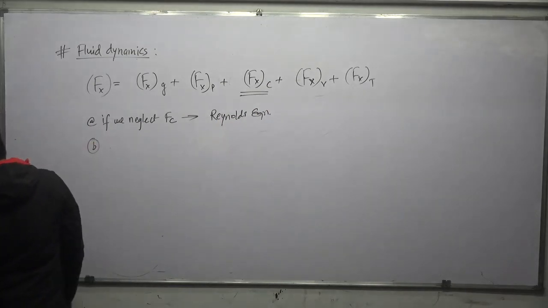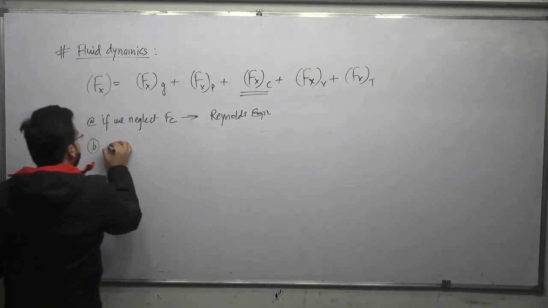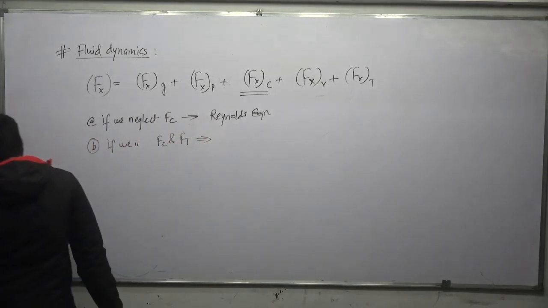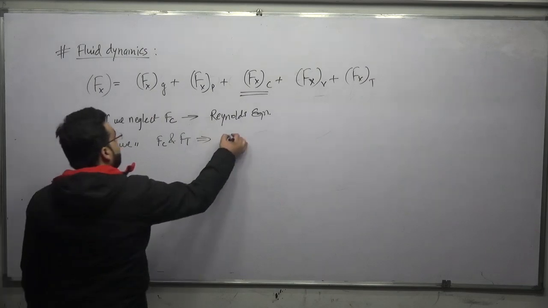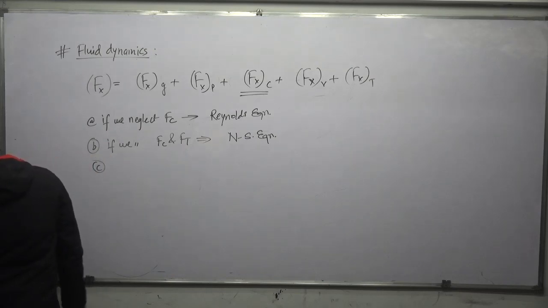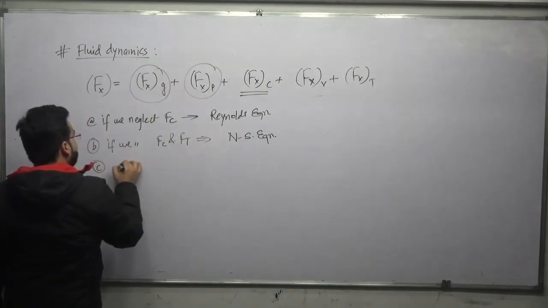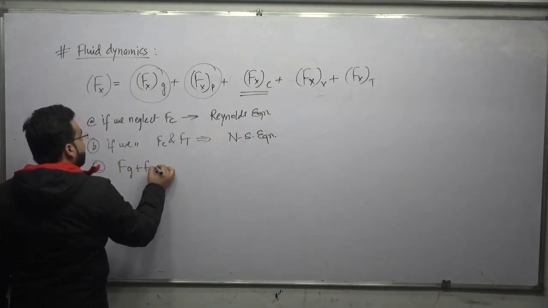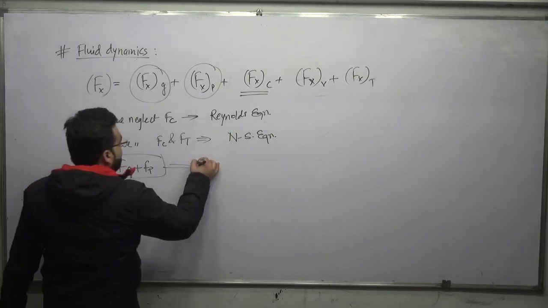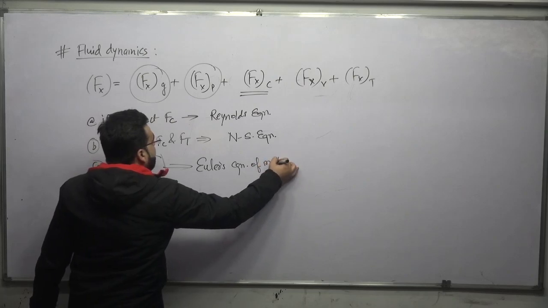Number two, if we neglect Fc and Ft, the force due to compressibility and turbulence, the equation that we will be getting is called the Navier-Stokes equation. And number three, if we just consider Fg and Fp, the force due to gravity and only the pressure force, the equation that we are getting is called Euler's equation of motion.